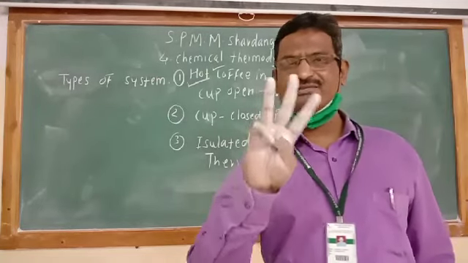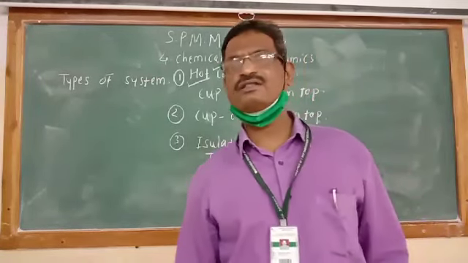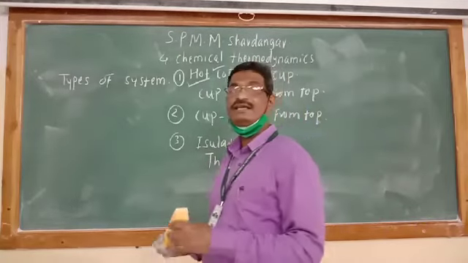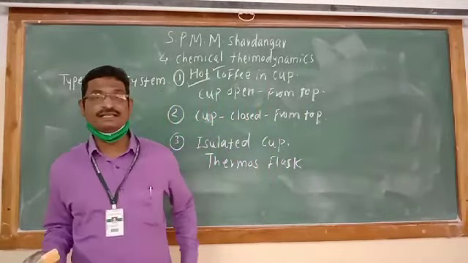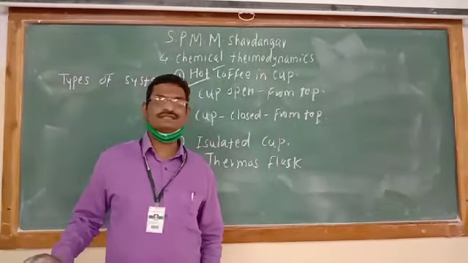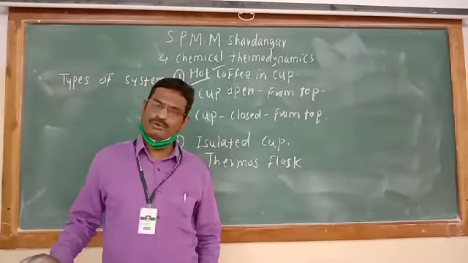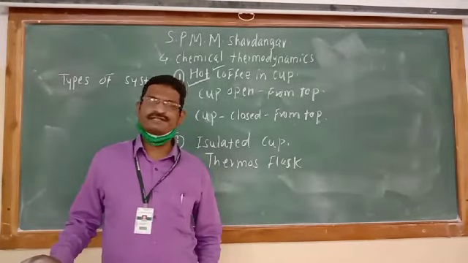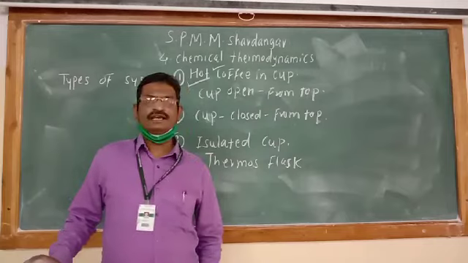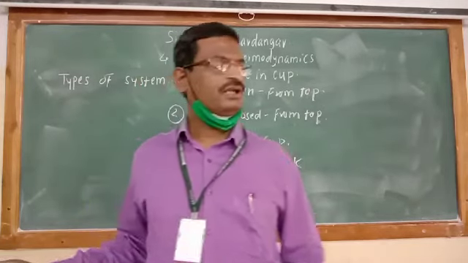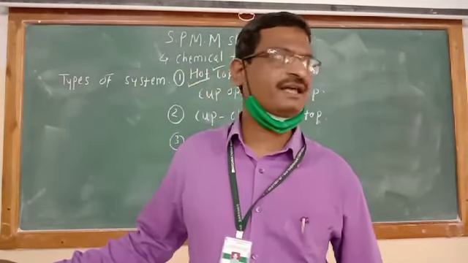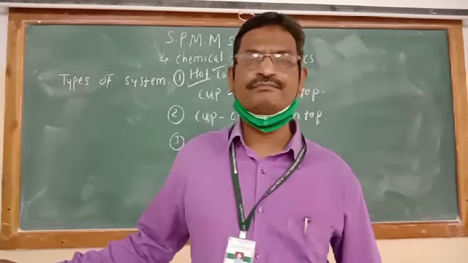So these are the three types of systems on the basis of free exchange of energy and matter between system and surrounding. And we have studied that in open system there is exchange of both energy as well as matter between system and surrounding.